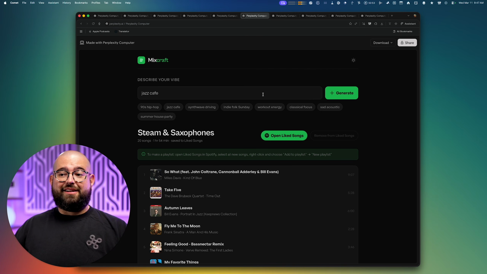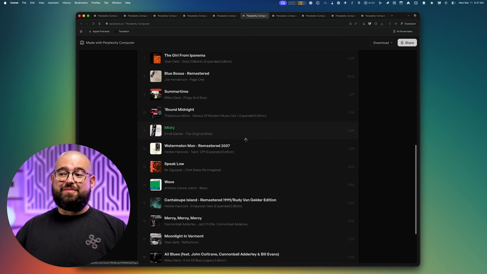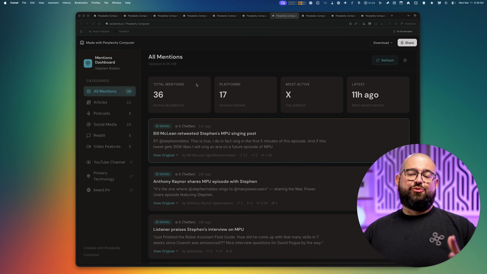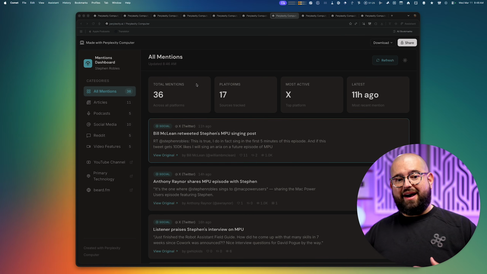And with that Spotify connector, I had it build a Spotify playlist generator. I could type in a full prompt or just choose a suggestion here, and it adds all these songs to my Spotify account instantly. Another dashboard I built, I'm always curious when a video of mine or something I've made